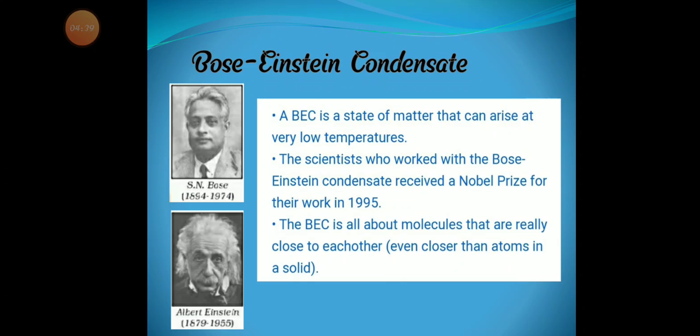Let us know about the fifth state of matter, Bose-Einstein Condensate. Bose-Einstein Condensate is a state of matter that can arise at very low temperatures. The scientists who worked with the Bose-Einstein Condensate received a Nobel Prize for their work in 1995. The Bose-Einstein condensate is all about molecules that are really close to each other.